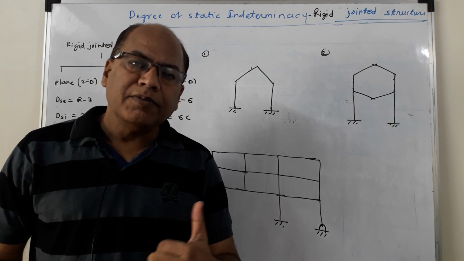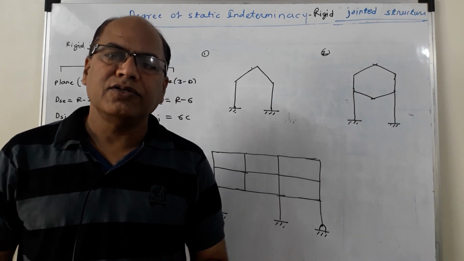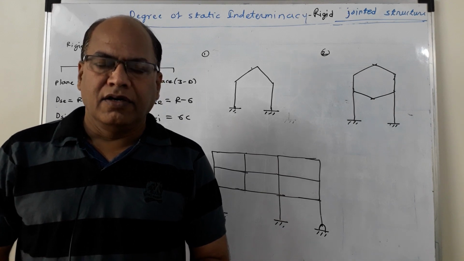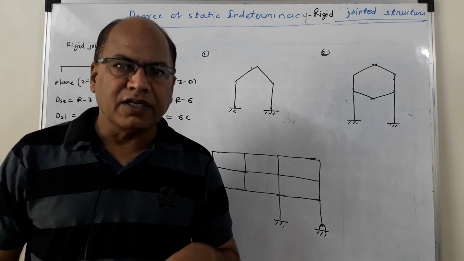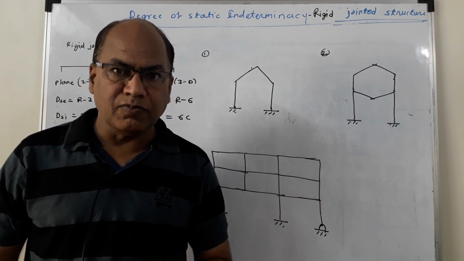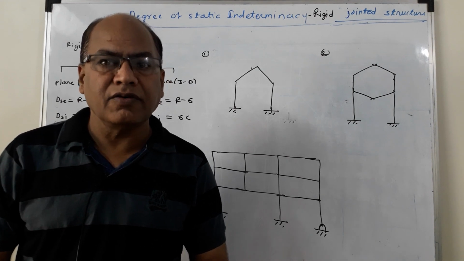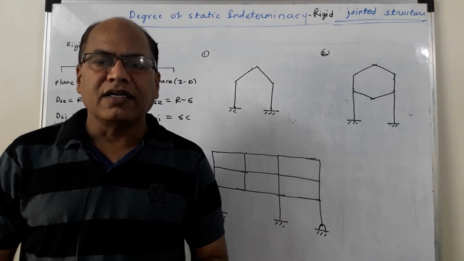In case of a plain pin jointed structure, the minimum number of members required is 2j minus 3. If the actual number of members provided in a truss or plain pin jointed structure is more than the minimum number of members required to preserve the geometry, then that structure is statically indeterminate.